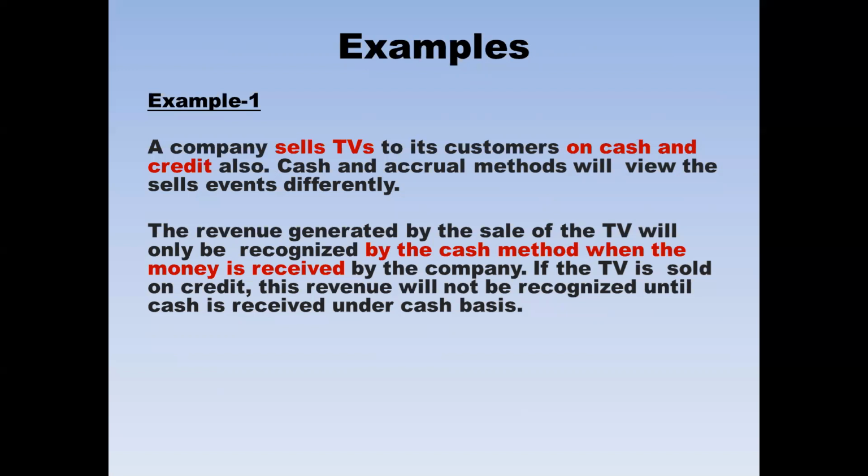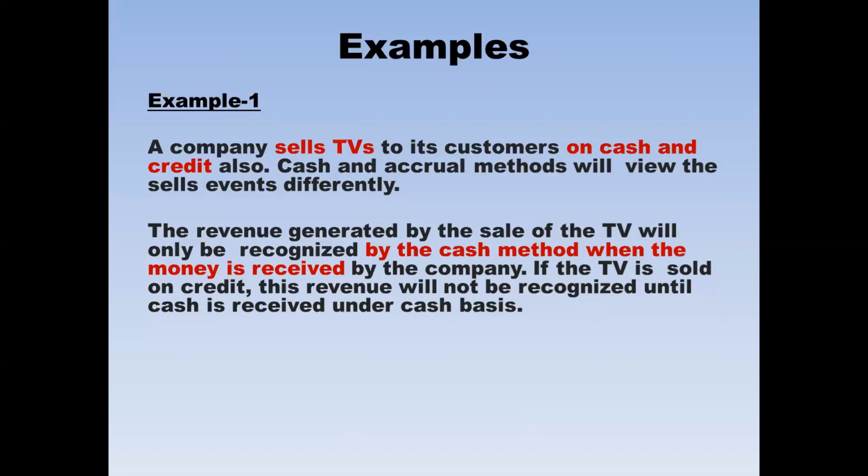So under the cash basis, as one TV has been sold on cash and $1,000 received, that $1,000 will be recorded as revenue only. The TV sold on credit will not be recorded as revenue as cash has not been received.